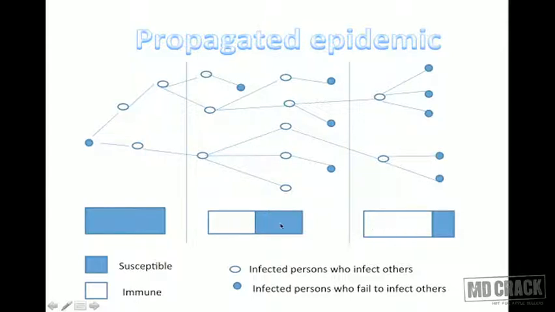In between you have 50-50. 50% is susceptible, 50% is immune. So this is the index. Further, these hollow dots are infected persons who infect others, while the solid dots are infected persons who fail to infect others. When the infection starts, you see that the immunity is 0 and everybody gets the disease. Most of them can spread the disease. So you have an explosion. If you see here, this is an outwards explosion in the initial phase of the epidemic.